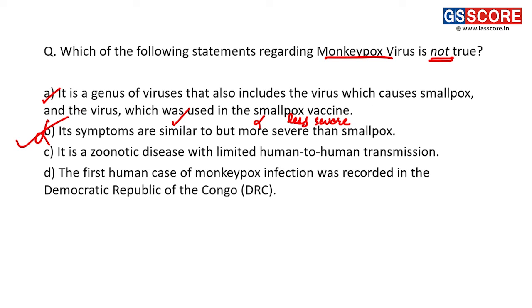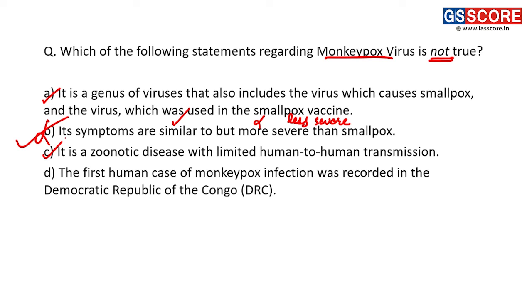But we'll go through C and D. C is, it is a zoonotic disease with limited human to human transmission. Right. So this statement is a correct statement because it is a disease that is found mostly in African countries, and it is a zoonotic disease that is transmitted from infected animals to human beings. So this is a correct statement.